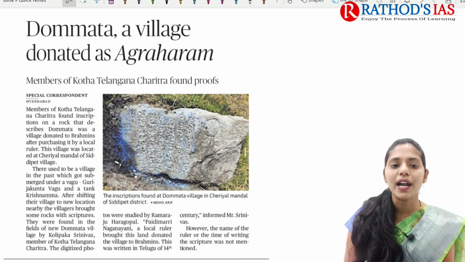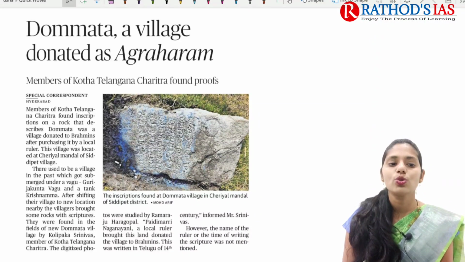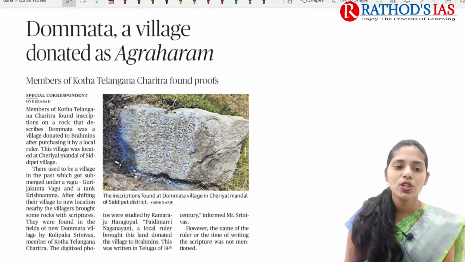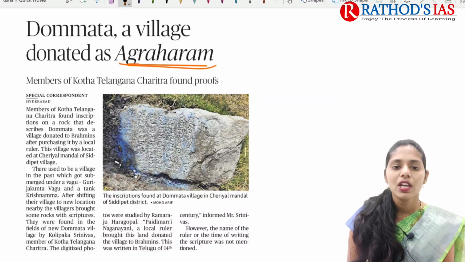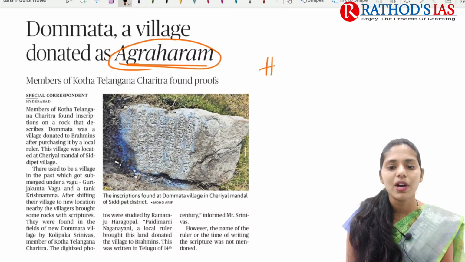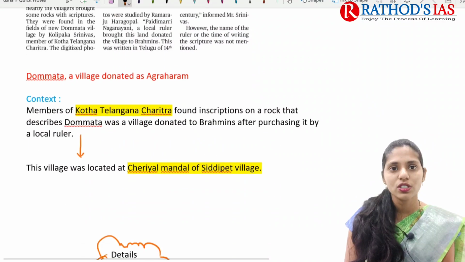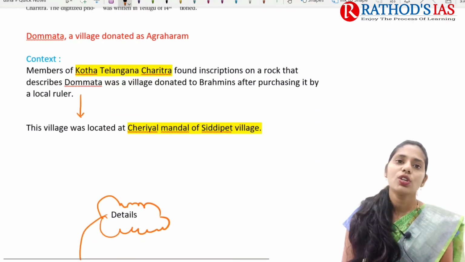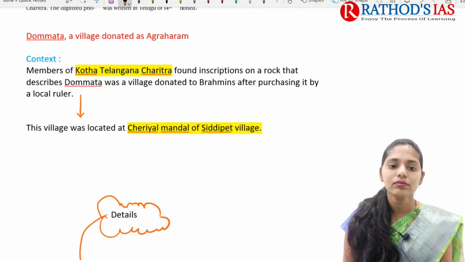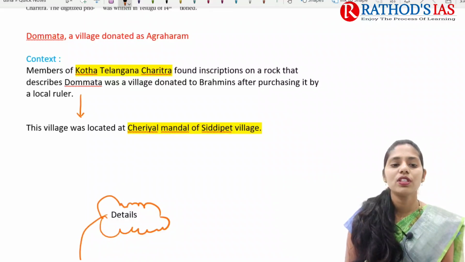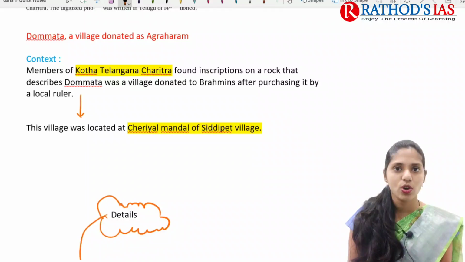It is regarding Dommata. Dommata is a village donated as Agraharam. So here we need to focus on this Agraharam. This will be important from the history point of view, especially ancient history. Now let us try to see this topic in great detail. Talking about the context, the members of the Kota Telangana Chaitra found some inscriptions on a rock.